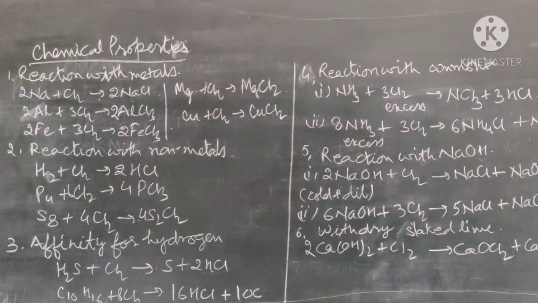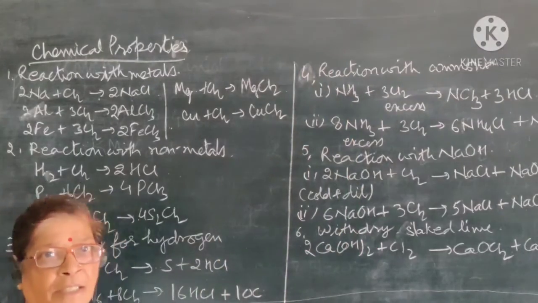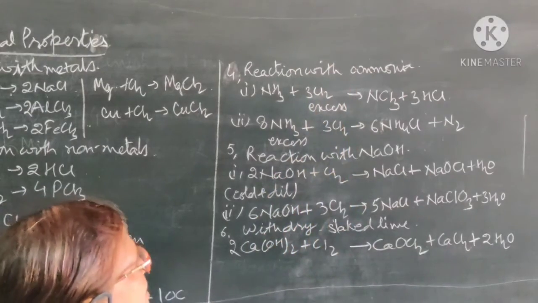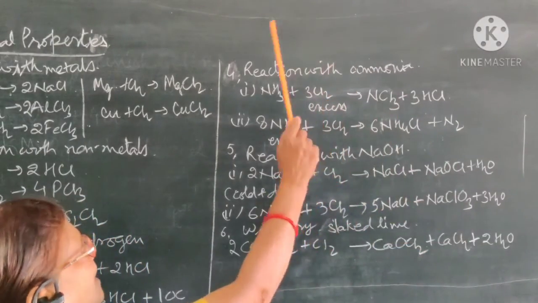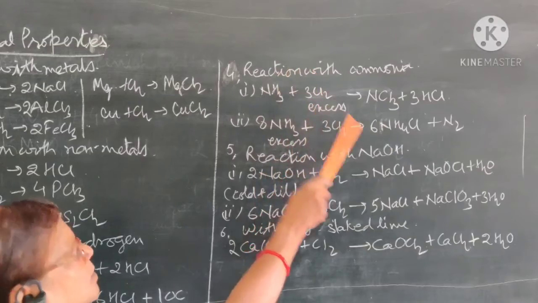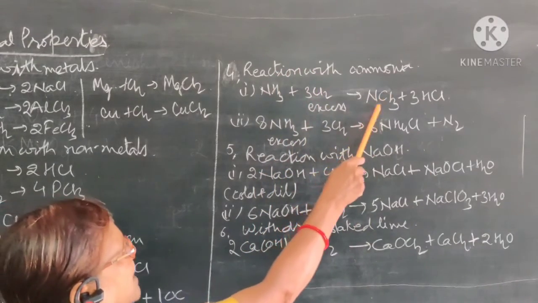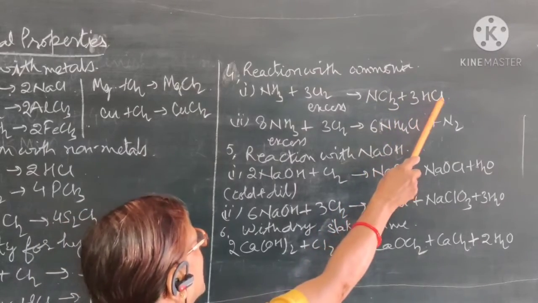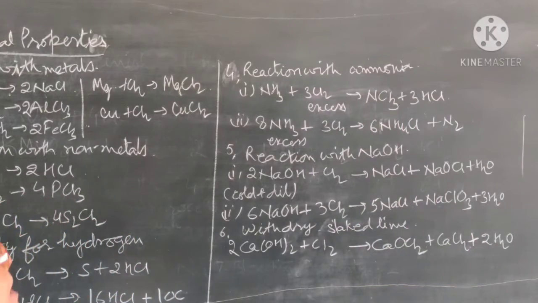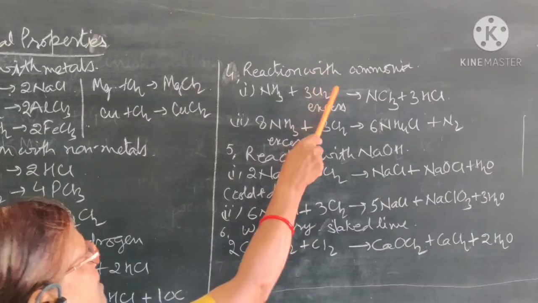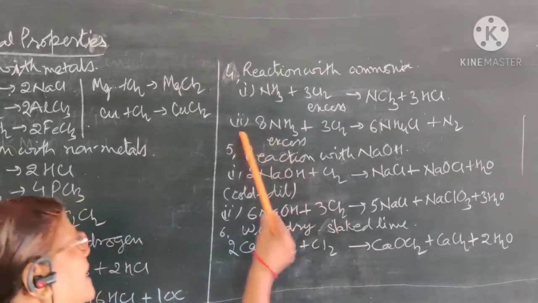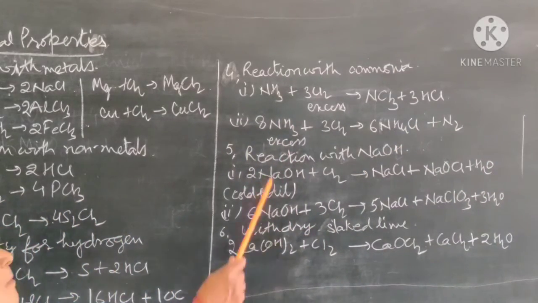Now the next reaction is with ammonia. Chlorine reacts with ammonia in two ways: when we take chlorine in excess, and when ammonia is taken in excess.